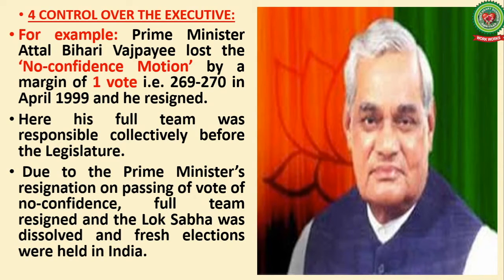In the legislature, the opposition party got 270 votes and Prime Minister Atal Bihari Vajpayee and his party got 269 votes. Means just by one vote they were the losers and there were fresh elections. So this is how the legislature controls the executive.